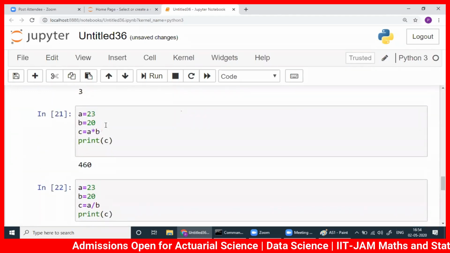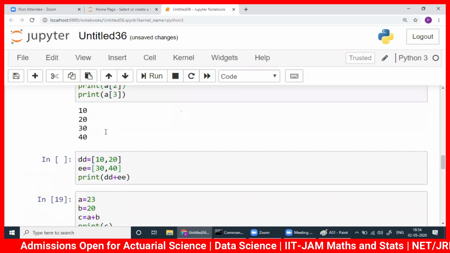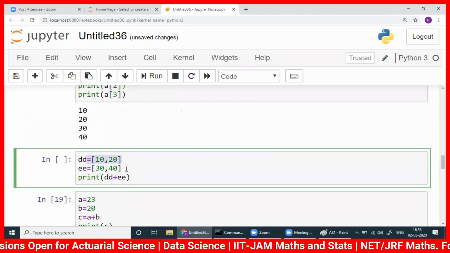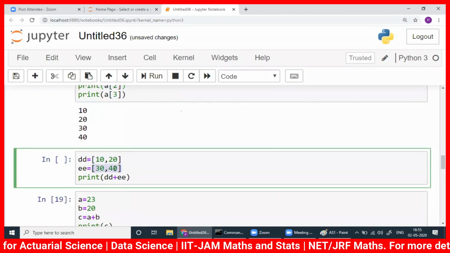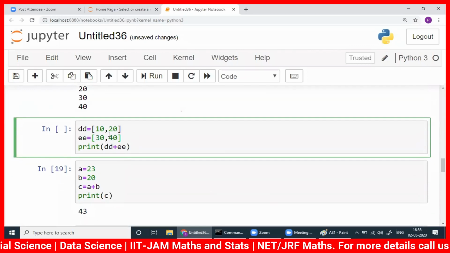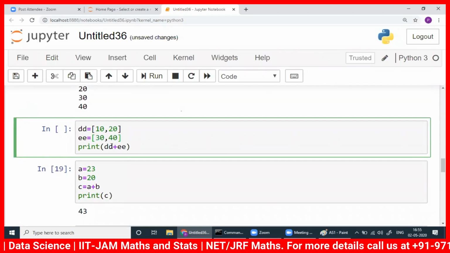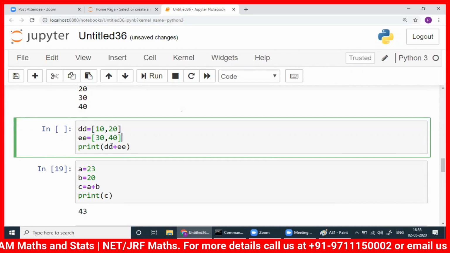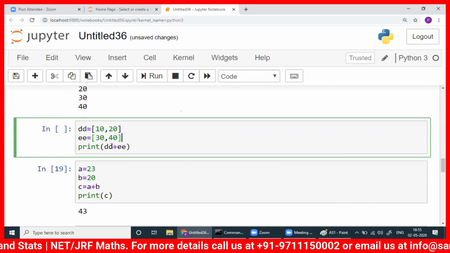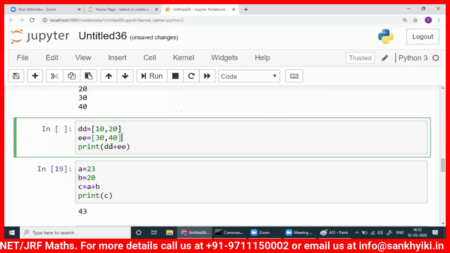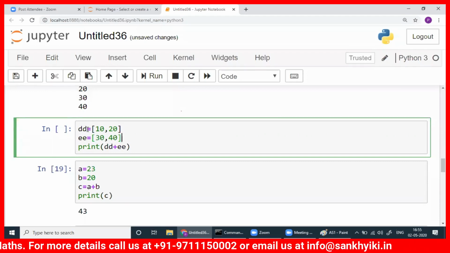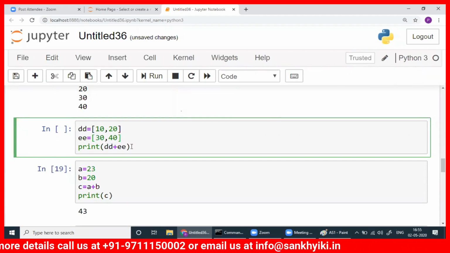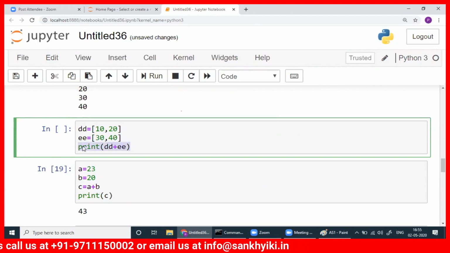Now what about a list? Suppose I've written a list here. So what can you do here? Can I add this too? That is my question. Either I will be able to add or I will not be able to add. If I'm able to add, then what will I get? Let me write all the operations here. Copy.